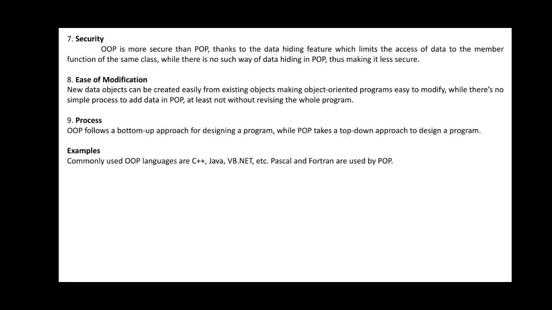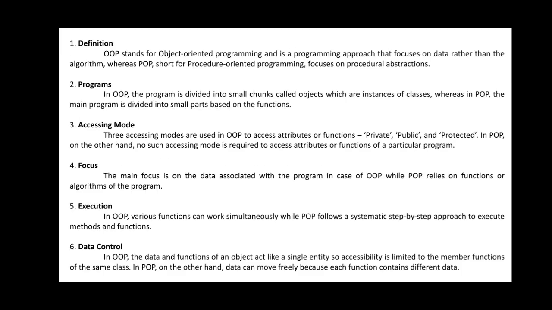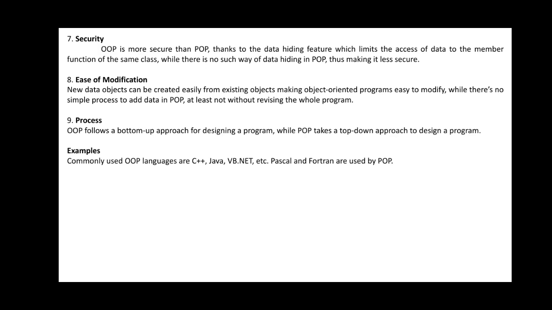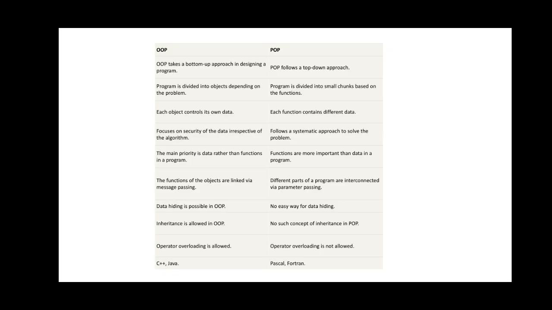There are totally 9 different types of differences: definition, programs, accessing mode, focus, execution, data control, security, ease of modification, and process, and some of the examples you have seen. The same thing has been defined in tabular format. You just go through it, and if you have any doubts, you can ask in the WhatsApp.